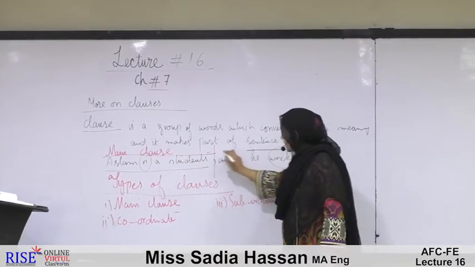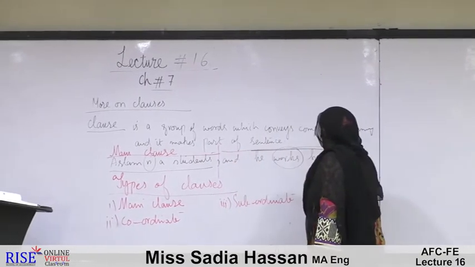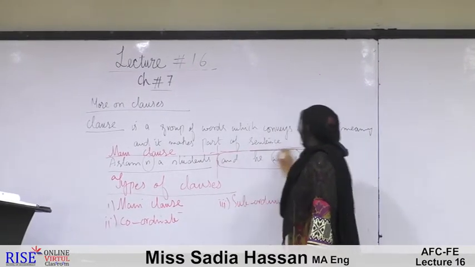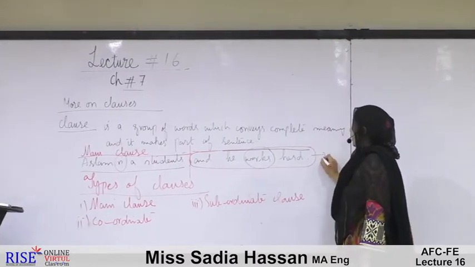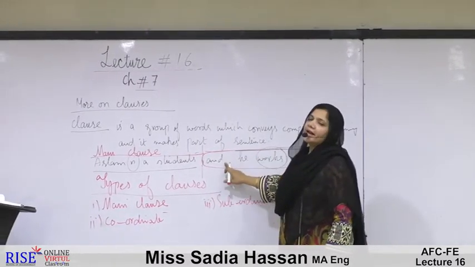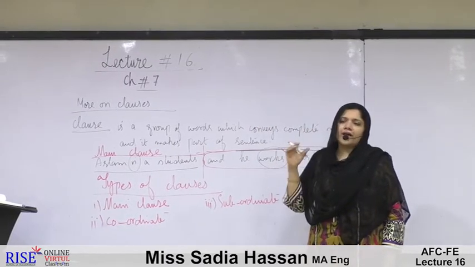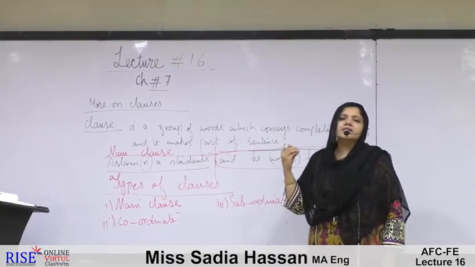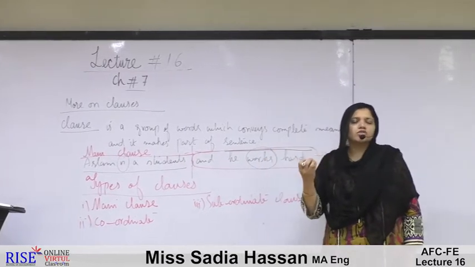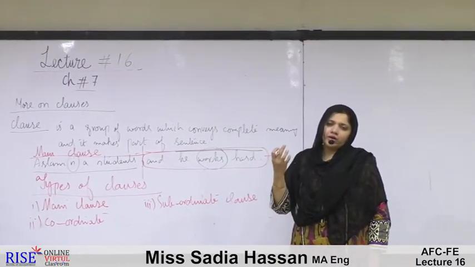Here, "and" is the part of this clause, and we call it a coordinate conjunction. What are coordinate conjunctions? The acronym FANBOYS, all these seven conjunctions or connectives are known as coordinate conjunctions.